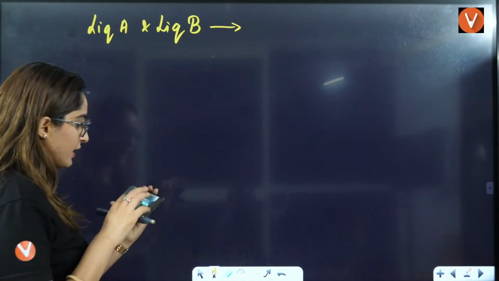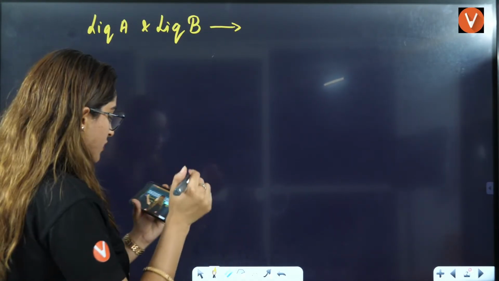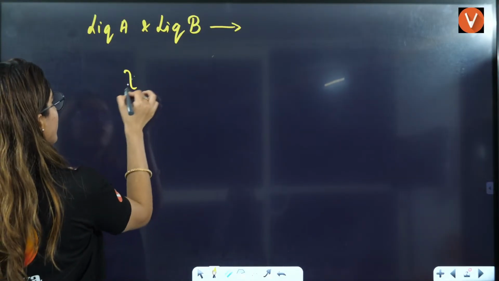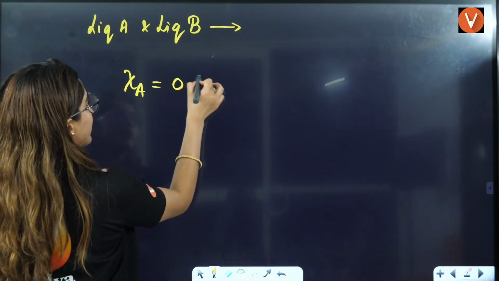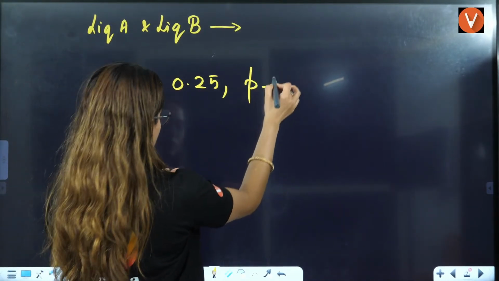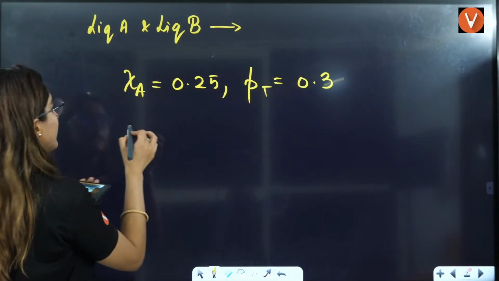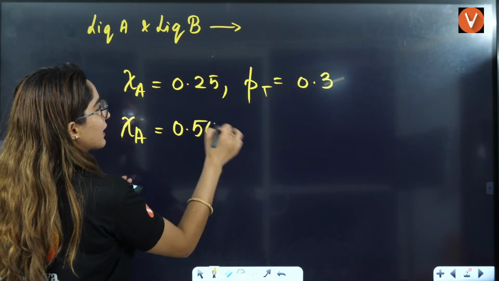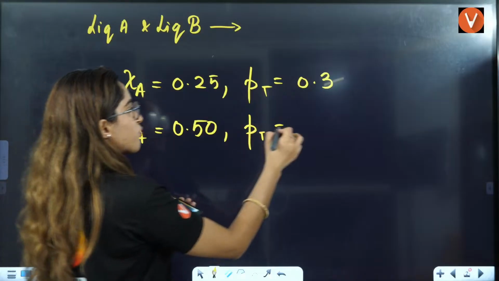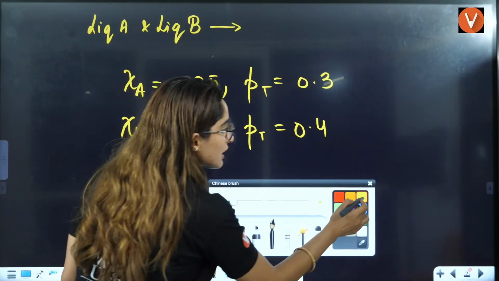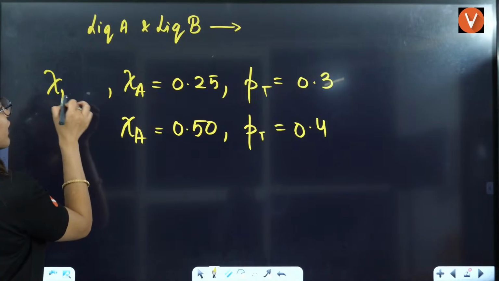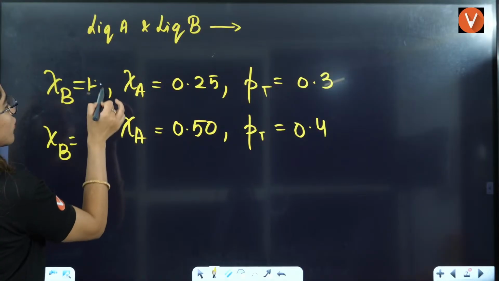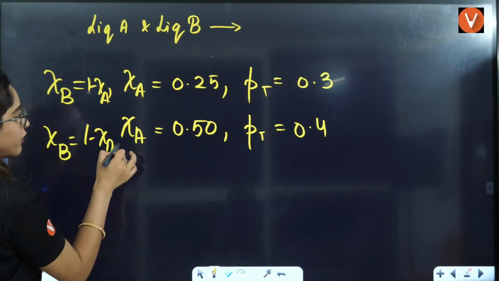And then for the two solutions, what was given to us? Mole fraction of A was given, that is 0.25. PT was given corresponding to it, that is 0.3. For another case, mole fraction of A was given, where PT was 0.4. And I told you that you can easily calculate the mole fraction of B from here, that is 1 minus mole fraction of A.